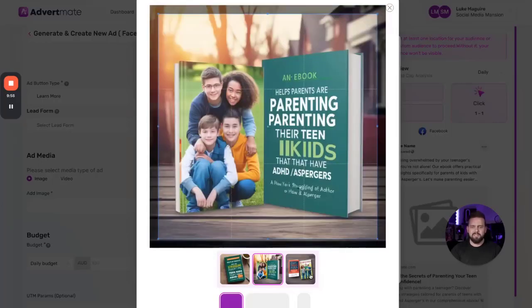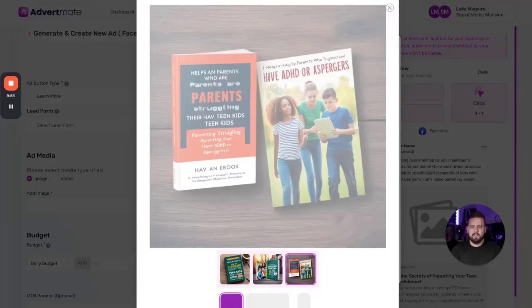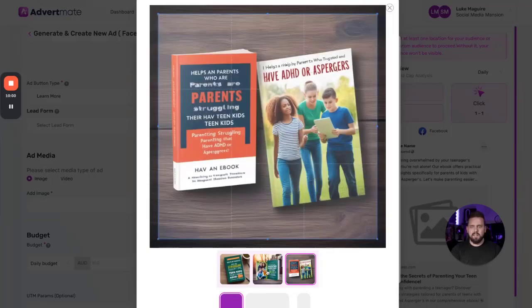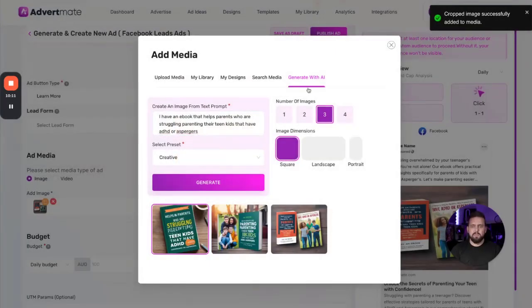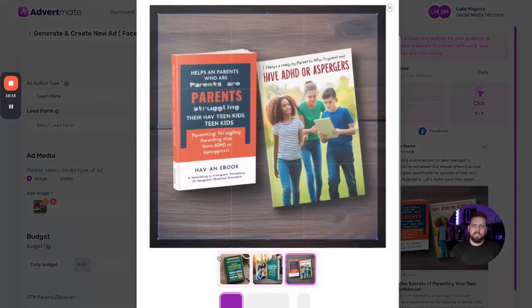Pretty good for one little prompt that I took about 2 seconds to write. And we can ask it to regenerate it and double check the words are spelt right. Now that's a limit that sometimes ChatGPT and OpenAI has, but it's getting better. And again, we can change it in our image editor if we wanted to as well. So selecting the ad, we're good to go, and we can then go ahead.